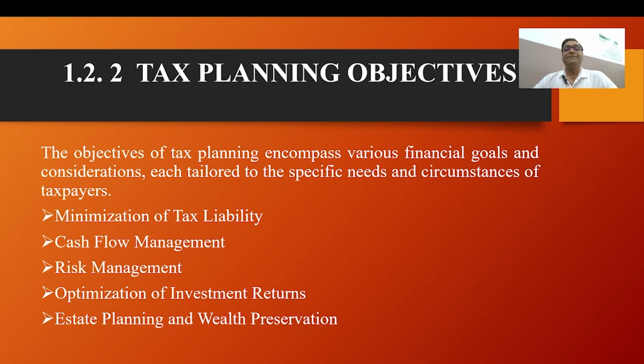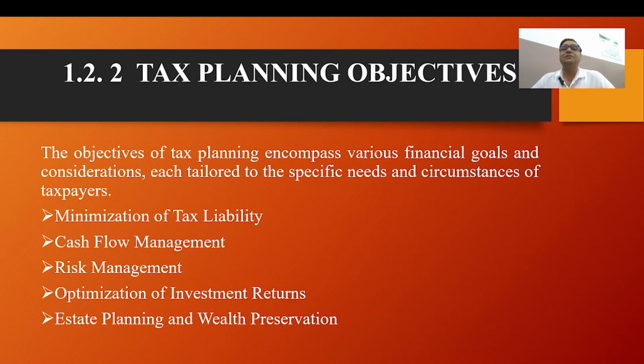Now the fourth point is optimizing investment returns. In tax planning, investment returns are very important points. Suppose in your company you are making investments in another company and some person is making an investment in your company. These are very important points from the tax planning point of view. If you have profits, you will pay tax. If you make investments, this amount will be reduced from time to time. Definitely, you can reduce the tax, and your amount will be reduced for the tax amount.